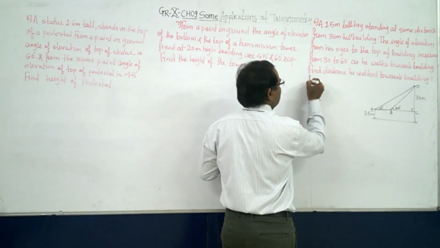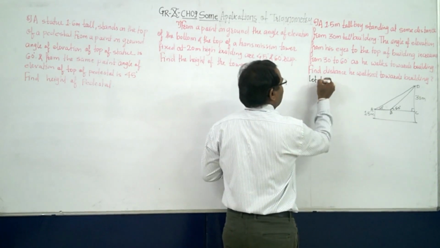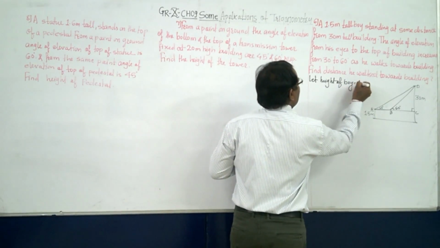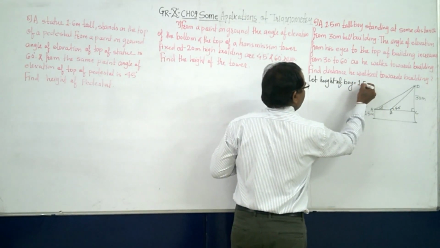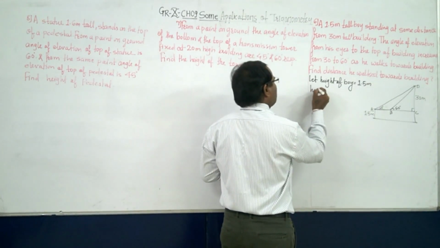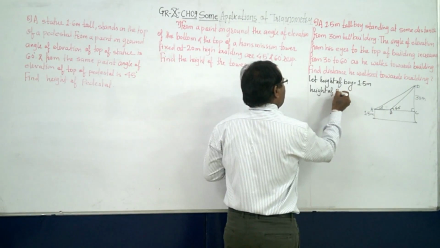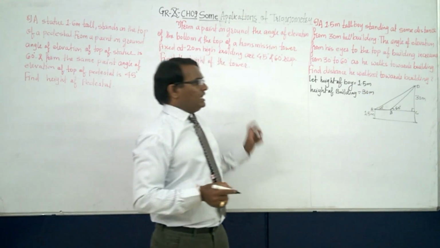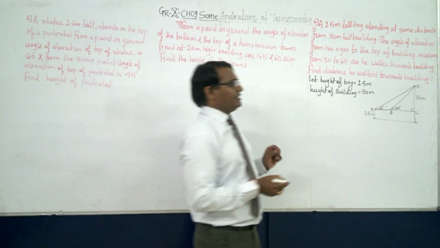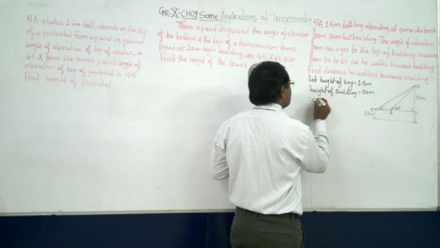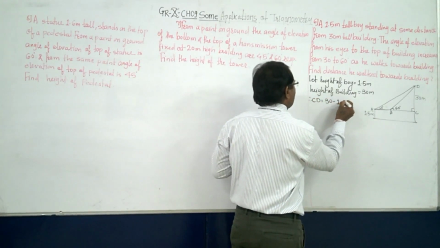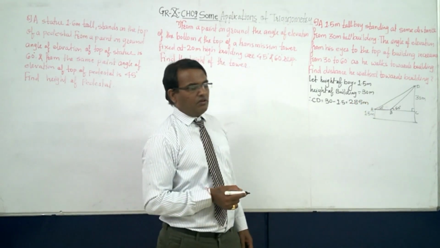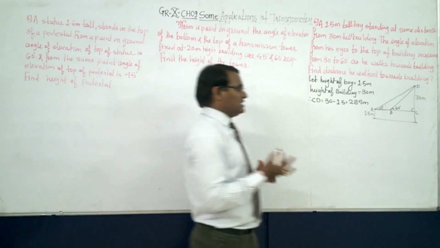Let's formulate the sum first. Let height of boy, which is given, be 1.5 meter. Height of building, which is again given, 30 meter. But in the height of the total building we are not interested. We are interested in CD. Therefore, CD will be 30 minus 1.5, that is equal to 28.5 meter.